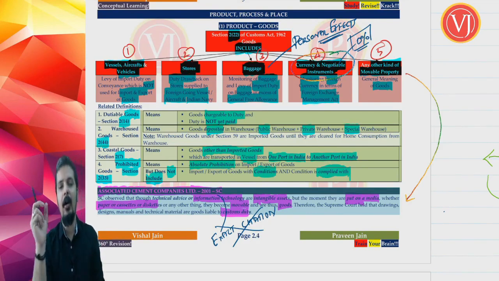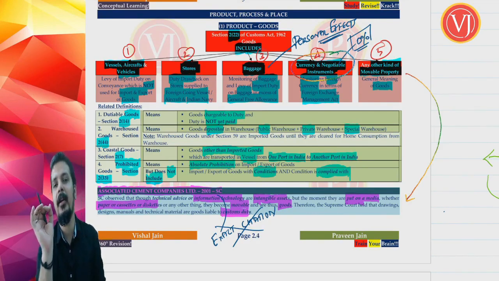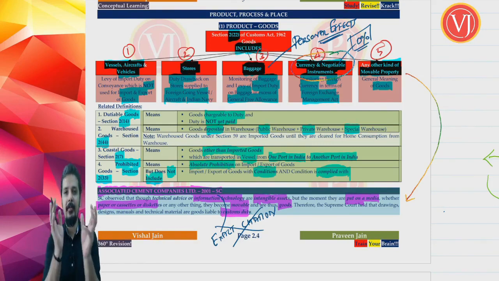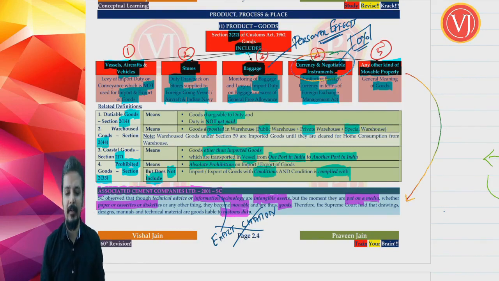Friends, we have spent a quality amount of time, a very quality amount of time in understanding what is goods in terms of your section 2 clause 22 of your Customs Act, read along with the case law, that is Associated Cement Companies Limited 2001 Supreme Court. Also, we have discussed the related definitions in terms of your dutiable goods or warehouse goods or prohibited goods or even your coastal goods. We have tried to understand everything in terms of your pictorial presentation. Simple understanding. So when you revise, things will be very, very simple.